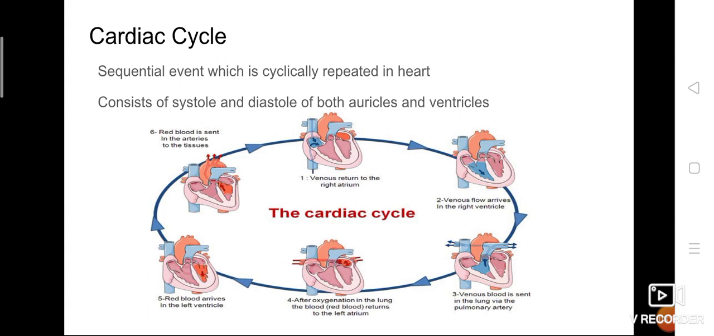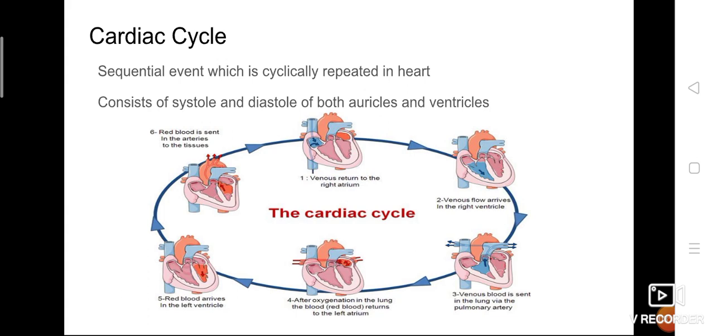It consists of systole and diastole of both auricles and ventricles, and we know that both systole and diastole take place in both auricles and ventricles. So in one cycle we can see auricular systole, ventricular systole and joint diastole, because diastole is relaxation.